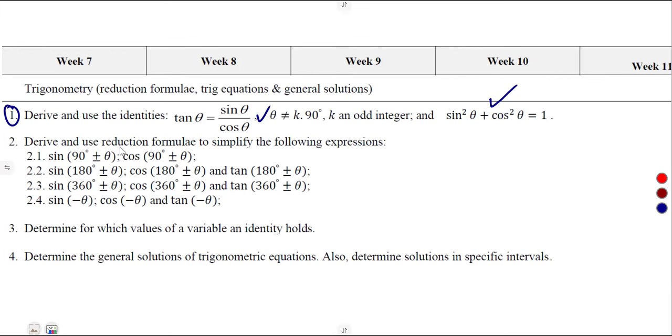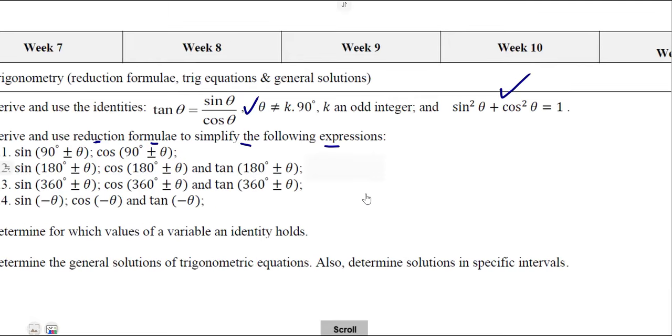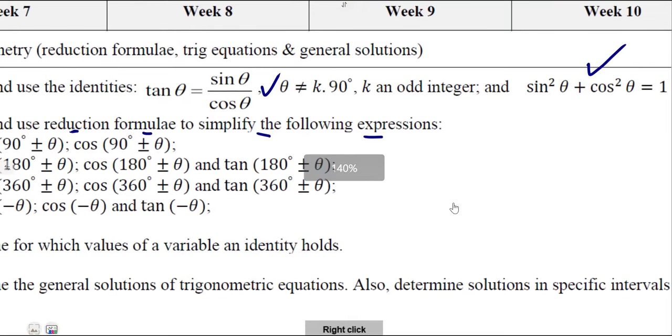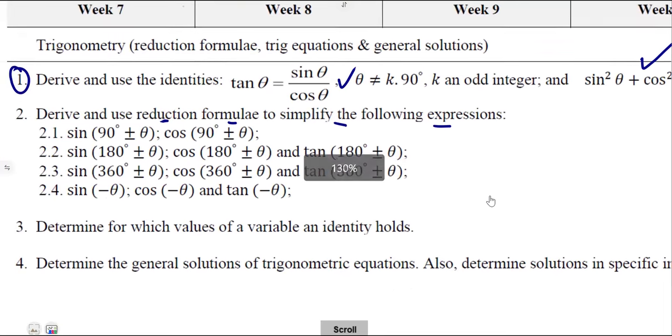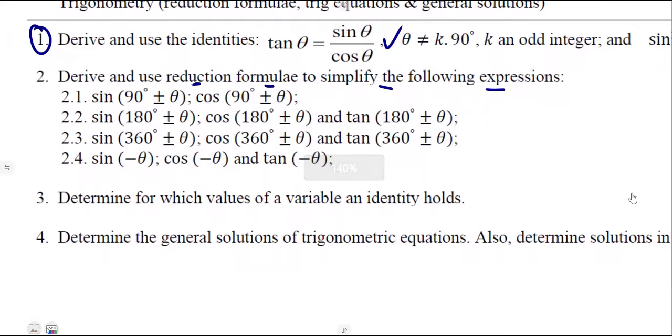Derive and use reduction formula to simplify the following expressions. You must be able to utilize that and answer questions which have got these expressions. All right.